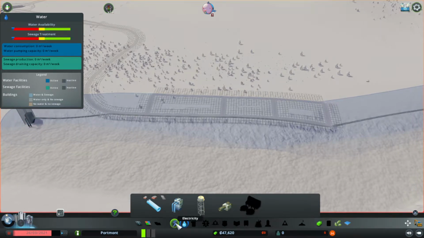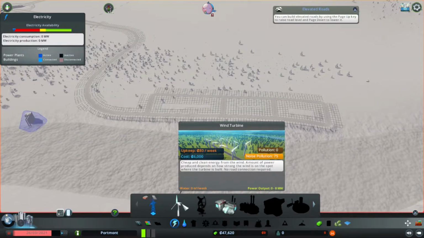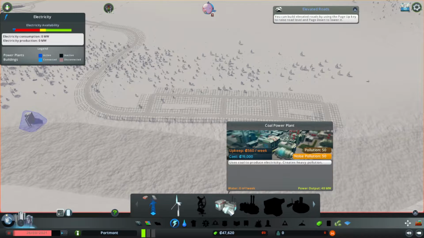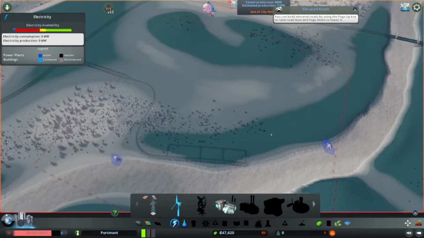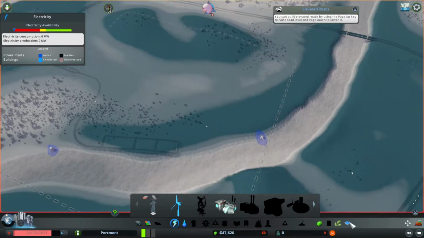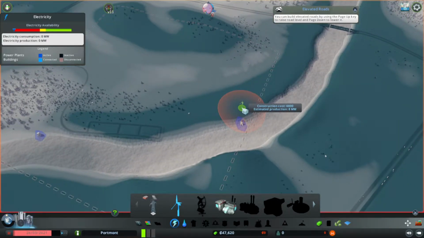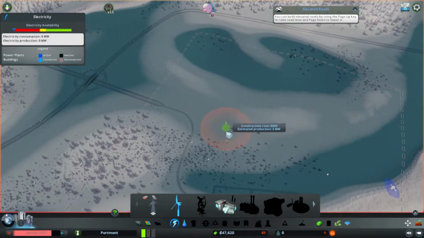and then that should be almost good to go. Next thing I need is electricity. At the start of the game we have two different options. We have wind if you want renewable energy, or coal, which is dirtier energy. But at the start of the game, one wind turbine can give us a maximum of 8 megawatts of energy. And I would also have to place this somewhere where I can get most efficiency out of my electricity. So it would have to be somewhere along this darker area to really make it worthwhile.